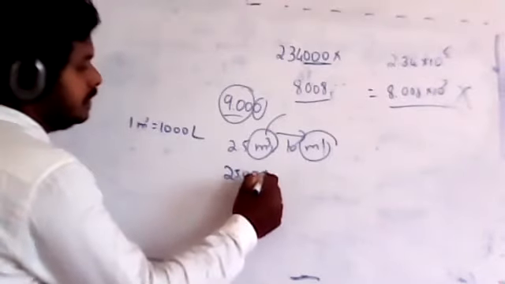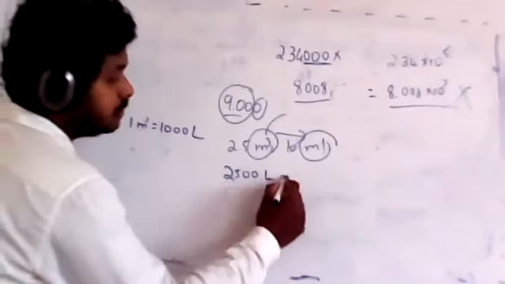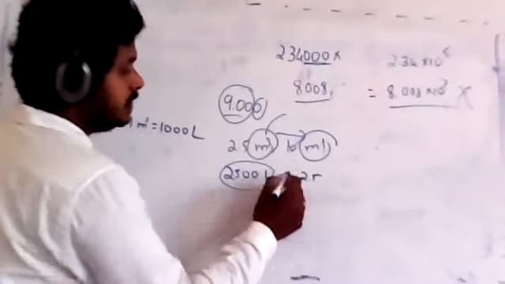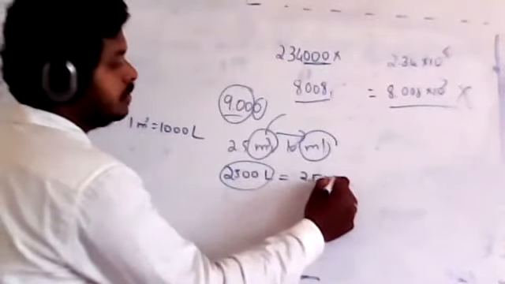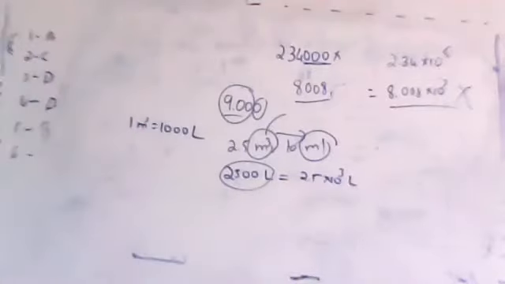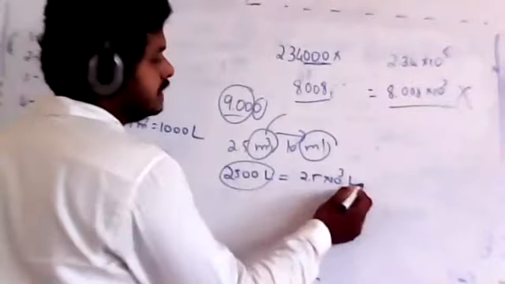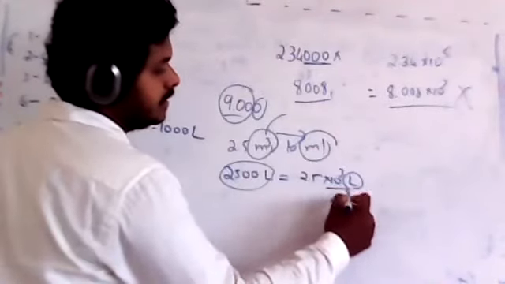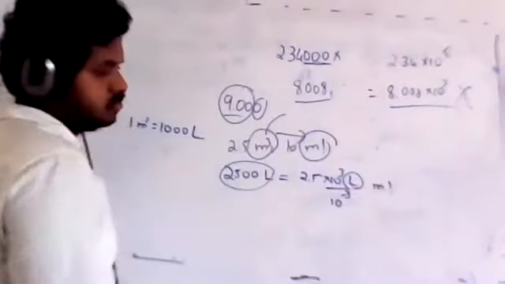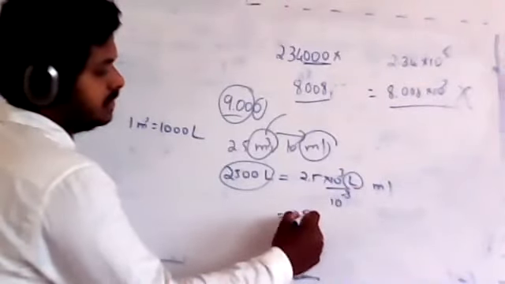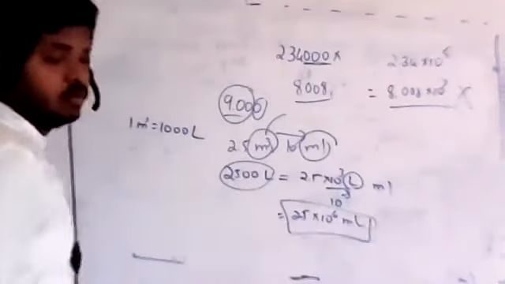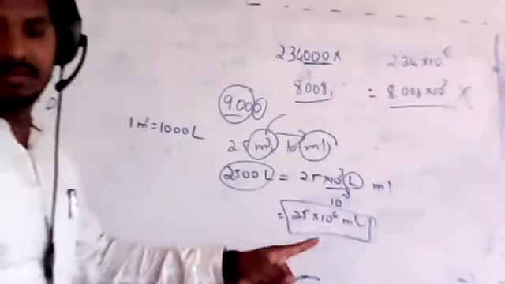So just substitute here: 2.5 meter cube is nothing but 2500 liter, or it would be better to express this in the raised-to form as 2.5 into 10 to the power 3 liters. Got it? Now we know how to convert this liter into ml. The required value is ml, that will be divided by 10 to minus 3, so it will become 2.5 into 10 to the power 6 ml. I hope you understood what I've just done, right?